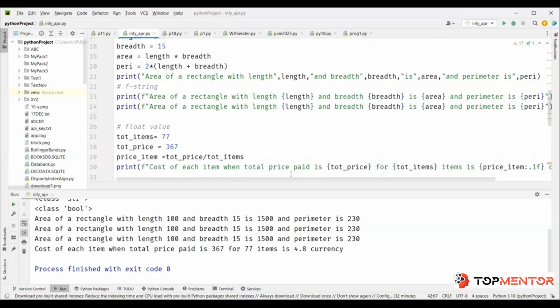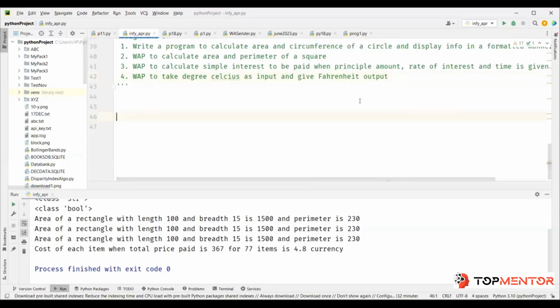We'll move ahead. Okay, so we'll see one more example of format before we get into operators. In this case, we will see an example of string. Now you can have multiple variables added in one single line. For example, let's say I want to add name, country, and position.